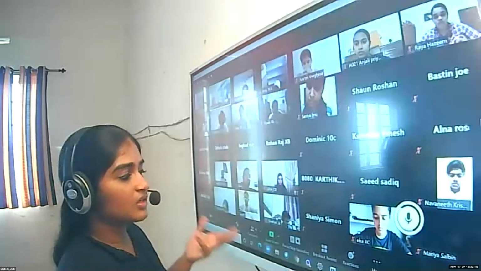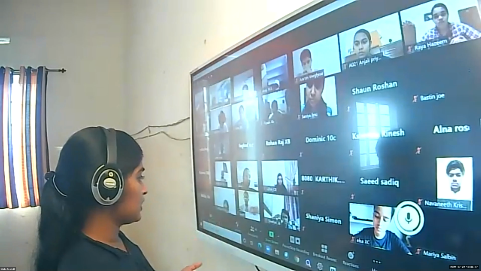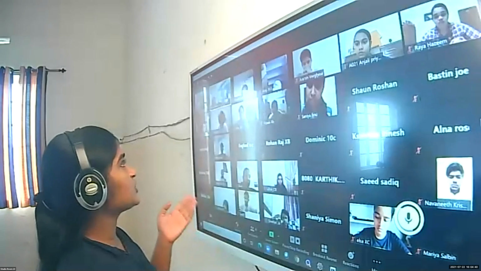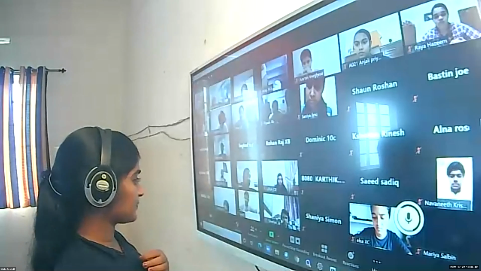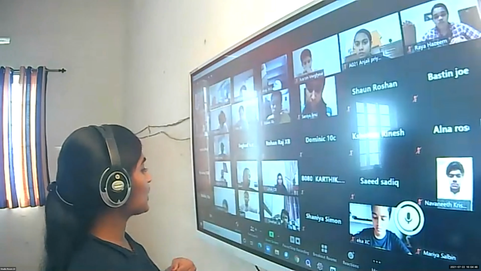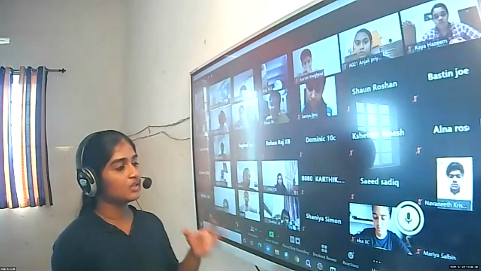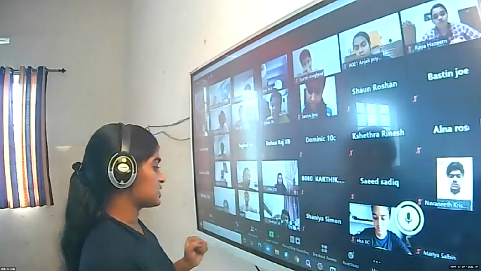Yes, ma'am. Then the loss of water from this copper sulfate crystals turns it into white colored or colorless. Loss of water will create a certain change in the color of these crystals. Then we again add water into this copper sulfate crystals, and the blue color reappears. So some amount of water is already there in that copper sulfate crystals.